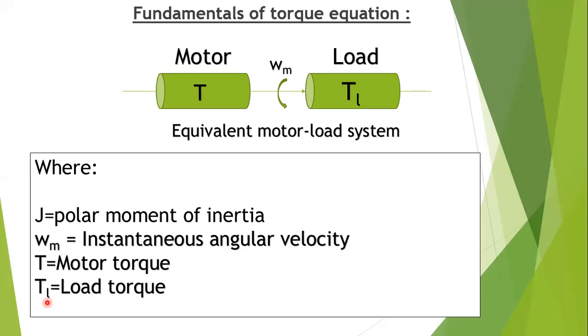This load torque includes different types of torques. Mainly it includes the friction and windage torques of the motor, so both friction and windage torques will be considered in this load torque.